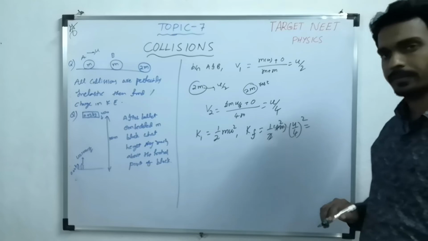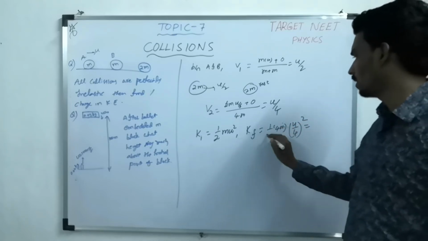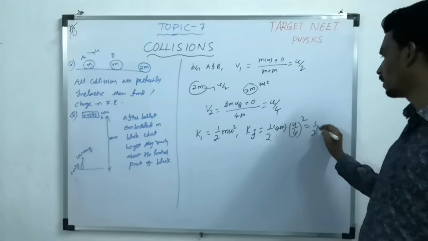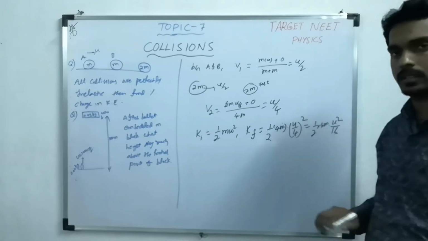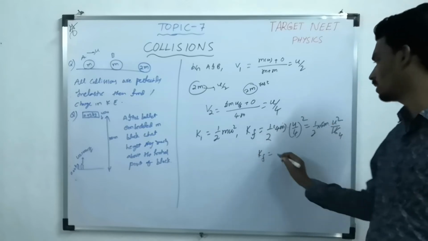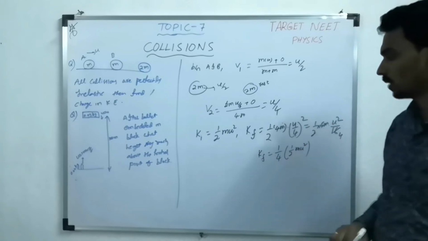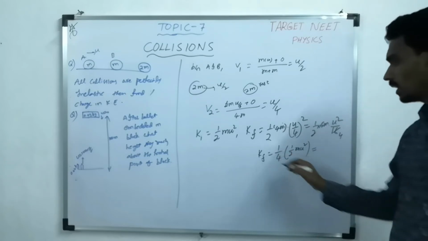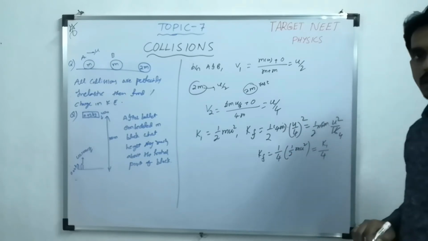Now half into 4m into u square by 16. So 4 and 4 cancel. So what is the final kinetic energy? 1 by 4 times half m u square. So the final kinetic energy is 1/4 of the initial kinetic energy.